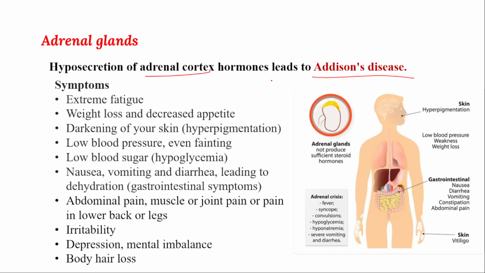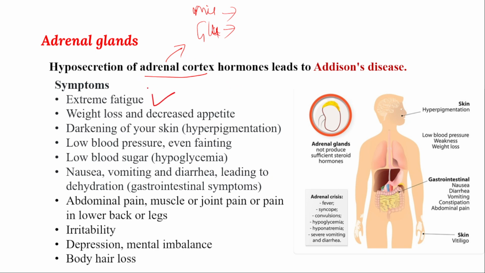Because of the abnormal, less secretion, as I said earlier, the adrenal cortex releases glucocorticoids and mineralocorticoids. Minerals are not regulated, and the normal functioning of metabolism will not be proper in hyposecretion of adrenal cortex hormones. In that case, you can see extreme fatigue.